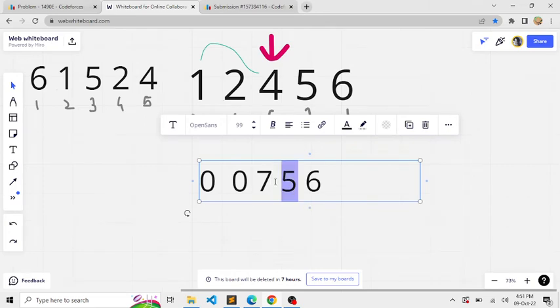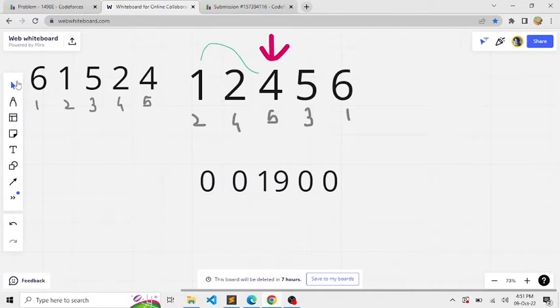So if 7 is paired up with 5, the answer would be 12 and 0, that is 0, 0, 12 and 0. And finally, this player would be paired with the remaining player, that is 6. So now the answer would be 6 plus 12 plus 6 is 18, and this value will be 0. So as you can see, player number 5 has a chance of winning the game.